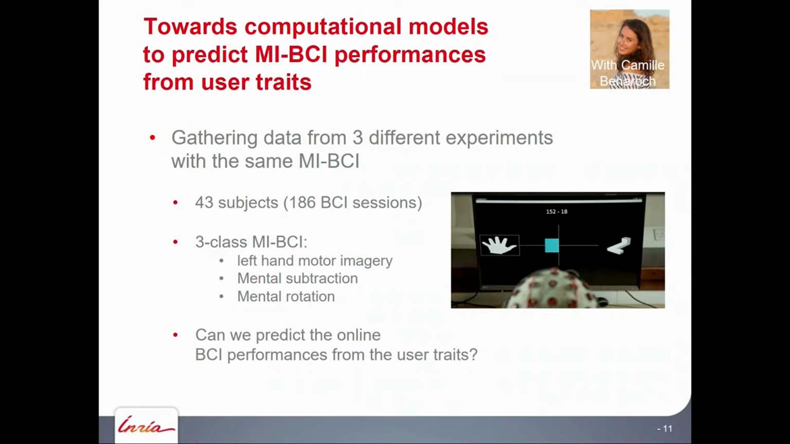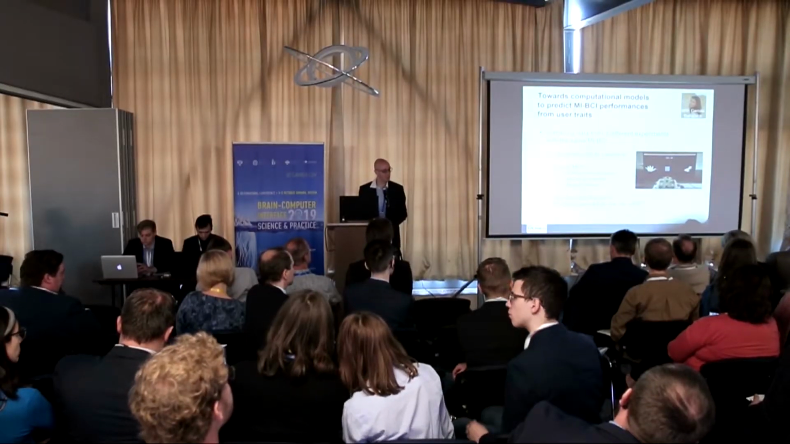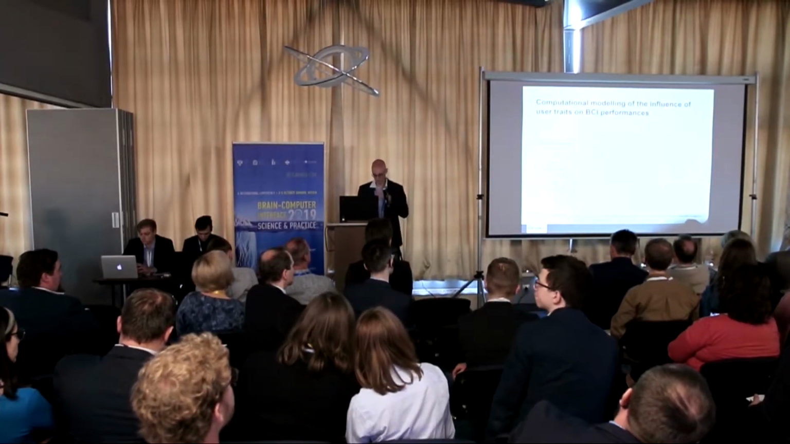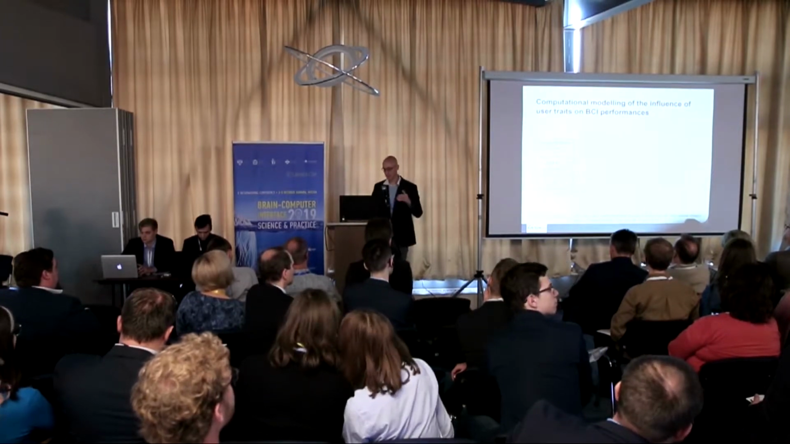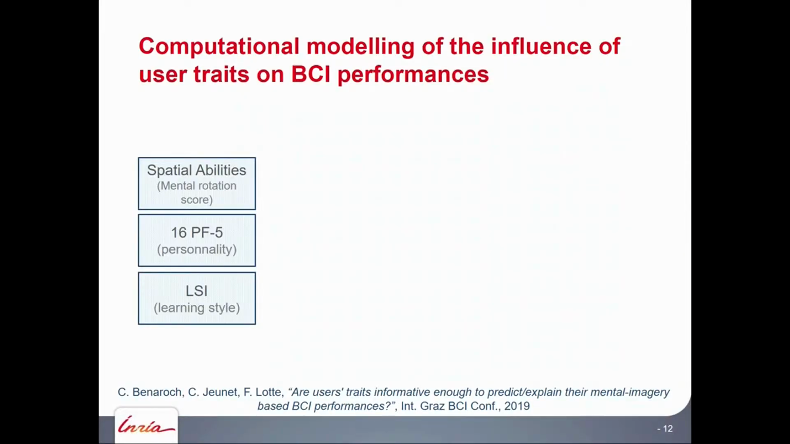And so they all learned to use the BCI I mentioned before, based on left-hand imagined movement, mental subtraction, and mental rotation. And we wanted to see whether we can predict the performance based only on the traits of the users. To do that, we had access to all these different characteristics that we measured using psychological questionnaires. So we had the spatial abilities of the user measured using the mental rotation test I've shown before. We have the personality of the user measured using the 16PF5 questionnaire that comes from psychology. And we also had information on the learning style of the user using the learning style inventory.